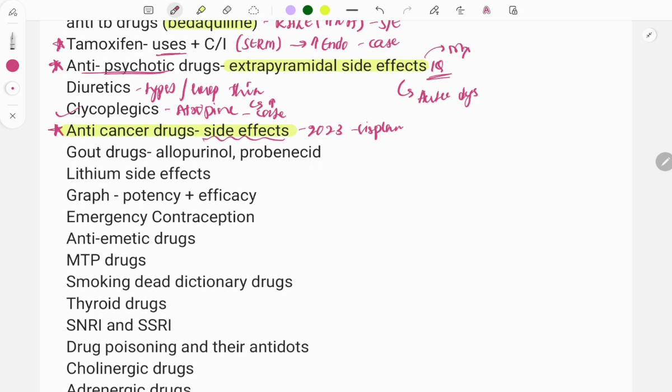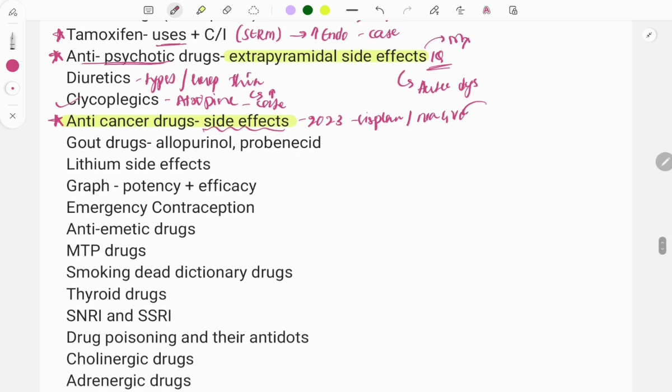And the anti-cancer drugs usually cause nausea and vomiting, right? So questions are also asked on which drug will be used to treat the nausea and the vomiting induced by the anti-cancer drugs. Then moving on to gout.